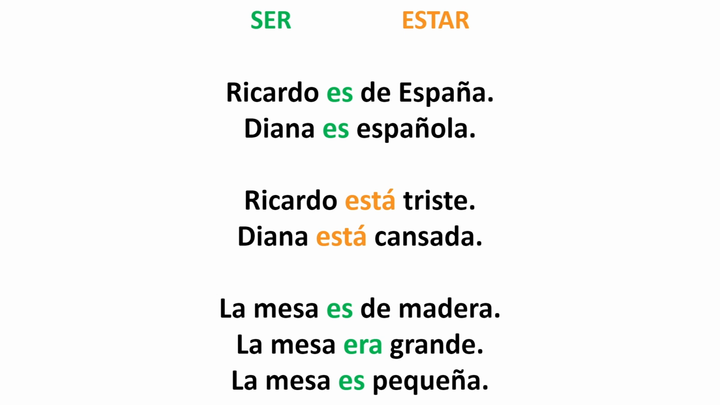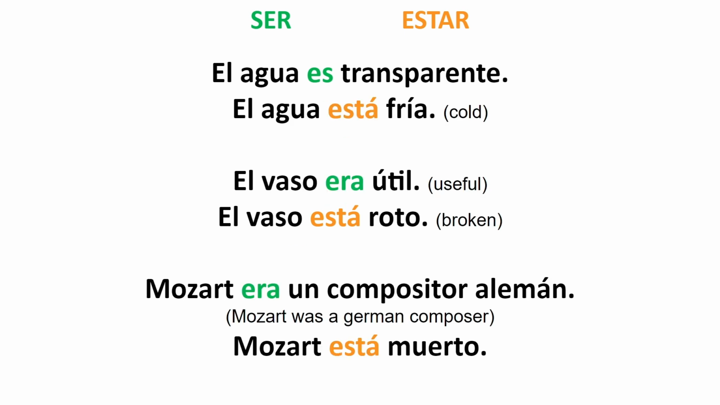This is a perfect example that shows that you can change a characteristic of something, you can modify something, and that doesn't mean that it is a state. So we're not going to use estar in those cases. We're still going to use the verb ser. If we're modifying a characteristic, we use ser. Let's take a look at these other examples. El agua es transparente, so water is transparent, y el agua está fría.